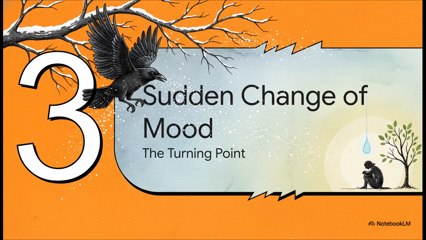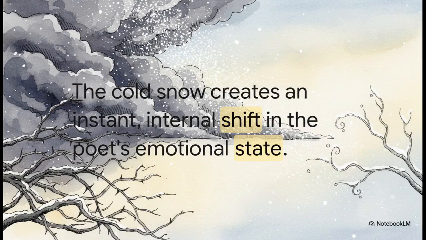Moving on to Section 3, a sudden change of mood. Let's look at the consequence of that tiny winter incident. Frost tells us that this falling snow has given my heart a change of mood. This is the real turning point of the poem. The physical coldness of the snow gently hitting his body creates an instant internal shift. He's pulled completely away from his previous thoughts, and his emotional state transforms in a split second.